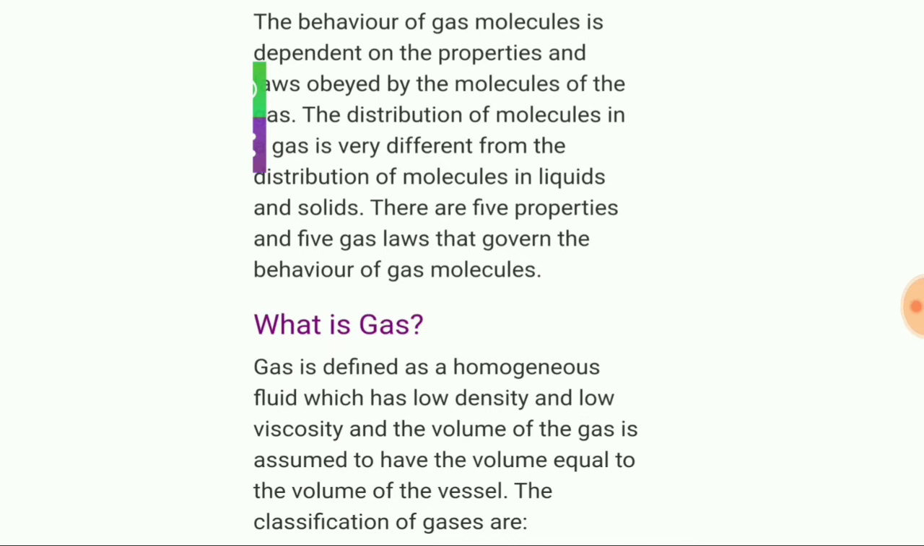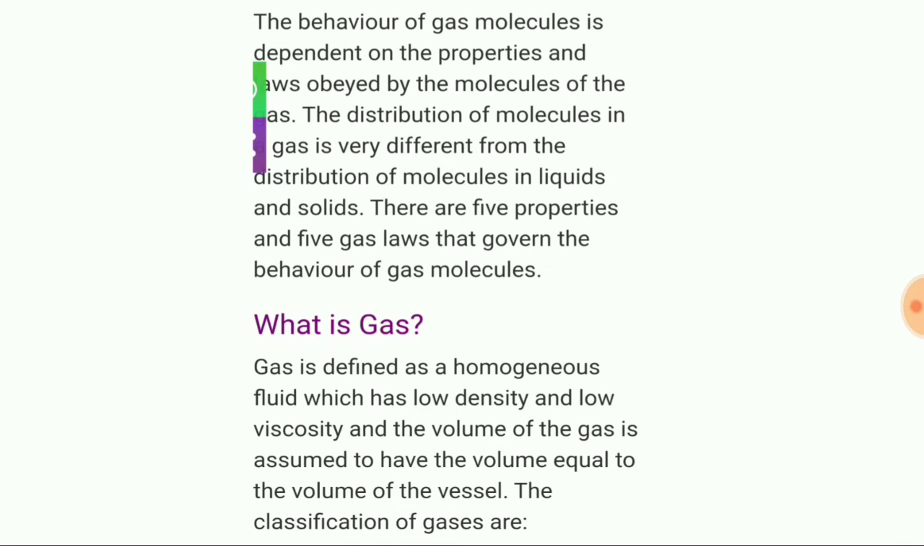is assumed to be equal to the volume of the vessel, because gases have a property, that is, they can fill the container in which they are placed. That is why the volume of gas is assumed to be equal to the volume of the vessel, because the gas molecules are free to move and they can occupy the space within the container.